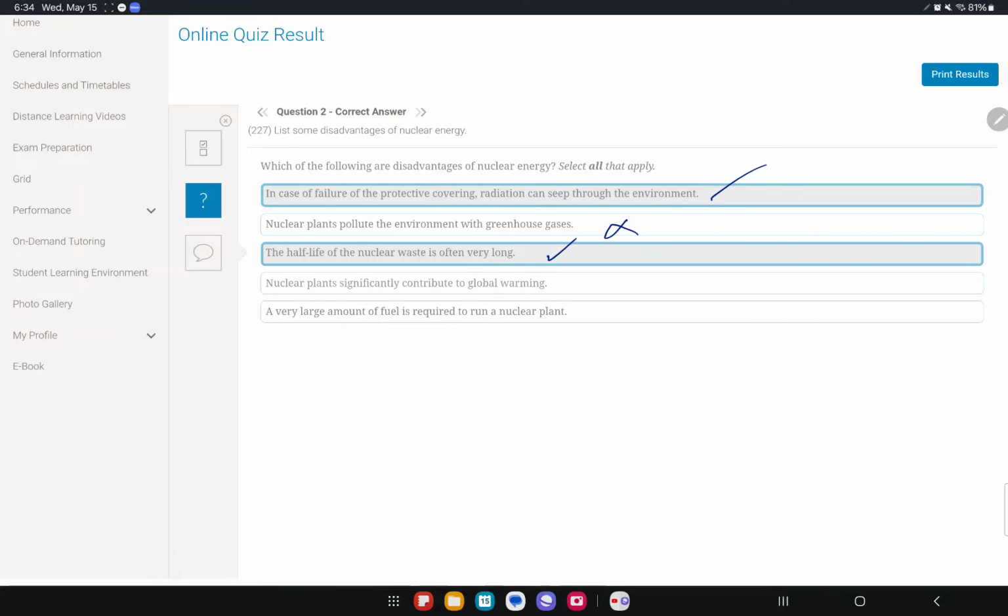We didn't say they pollute. No, nuclear plants don't contribute to global warming. I said no. The greenhouse effect and global warming have nothing to do with it. And is a large amount of fuel required to run a nuclear plant? No, it's not really. It's just the uranium. That's literally it. And maybe then neutrons, but that's not important.